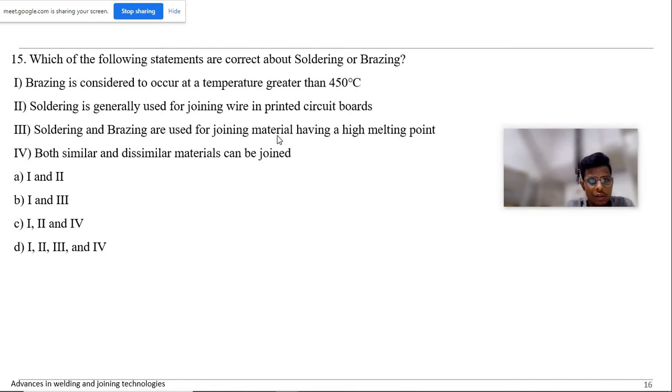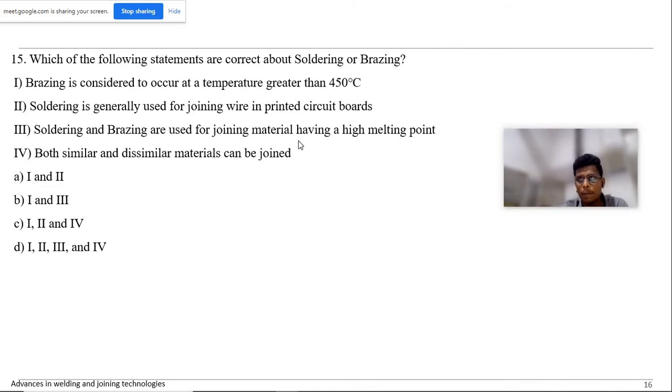And also, soldering and brazing is used for joining material having high melting point. Actually, that's not the case. We go for soldering or brazing whenever one of the metals has a very low melting point. That's why the third is the wrong answer. Both similar and dissimilar metals can be joined. Obviously, we can join them, because we are using a third filler material, and joining is happening without fusion welding.